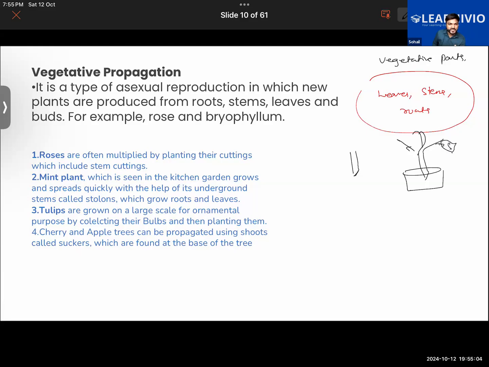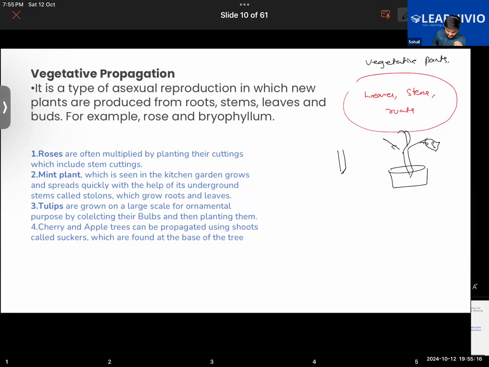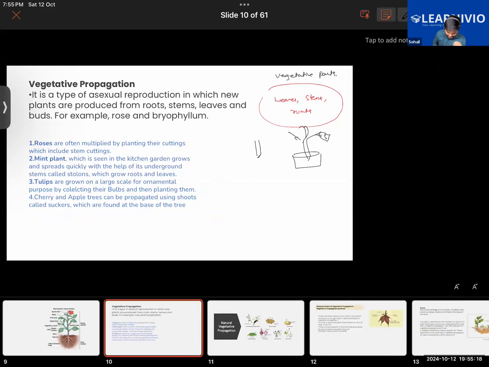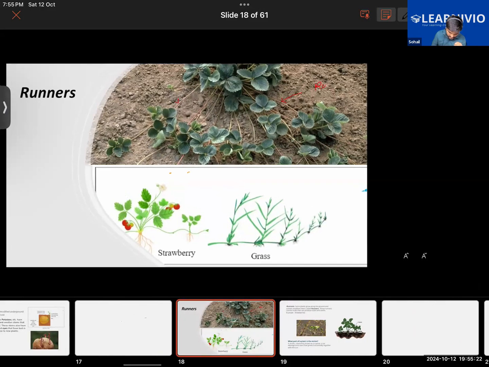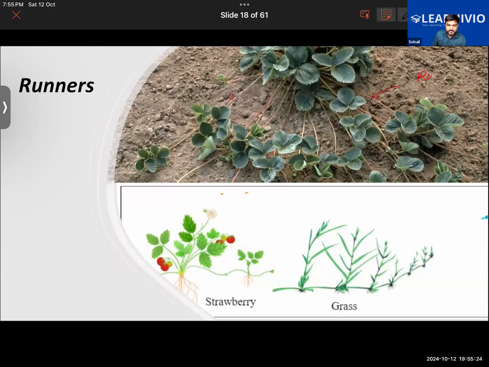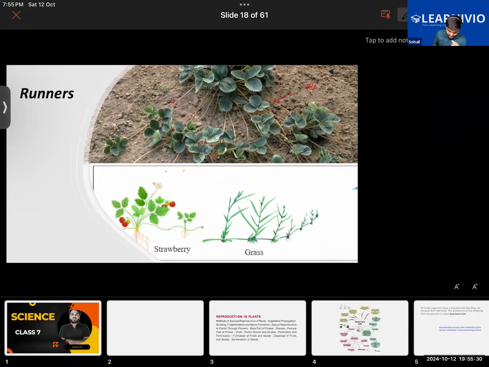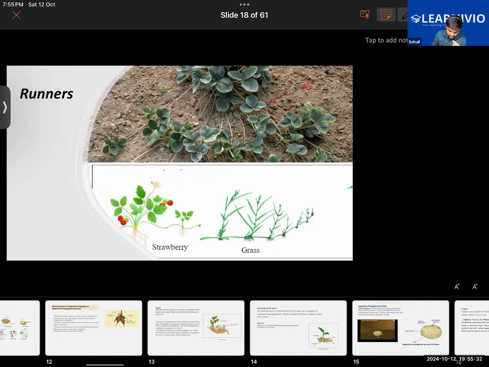Mint or pudina, same thing. In Hindi it is called pudina. It is seen in the kitchen garden, and it grows and spreads quickly with the help of its underground stem called stolon. Take a look at this plant here. So this is the mint plant. It does vegetative propagation, which we'll be learning about, how specifically it does so.